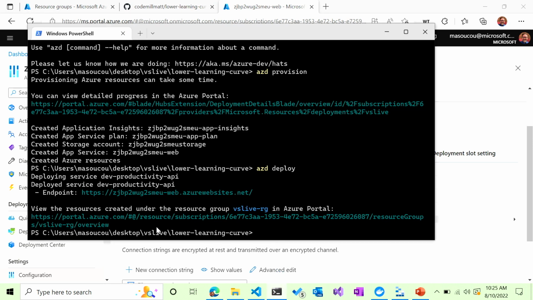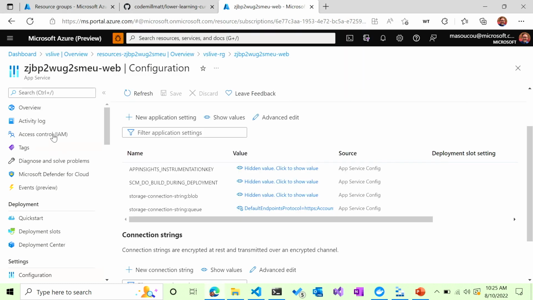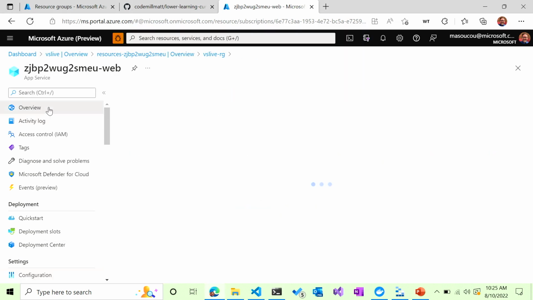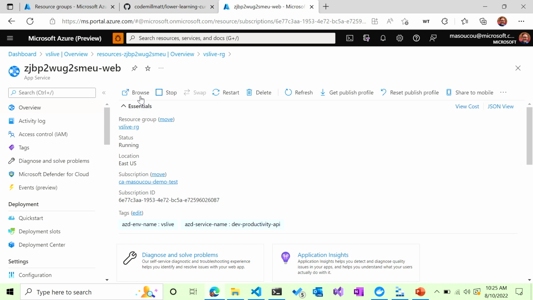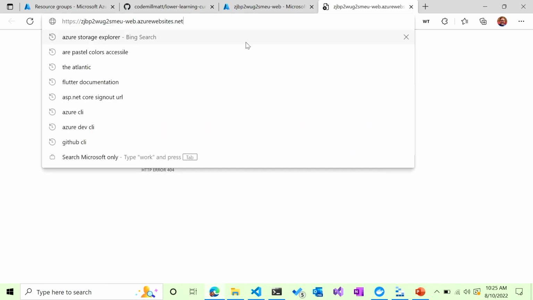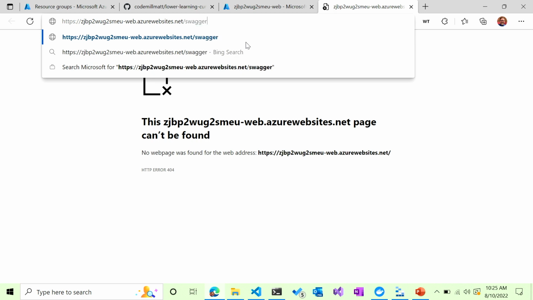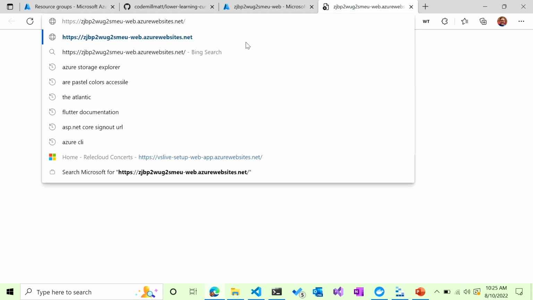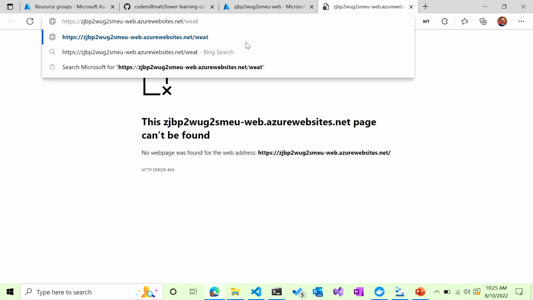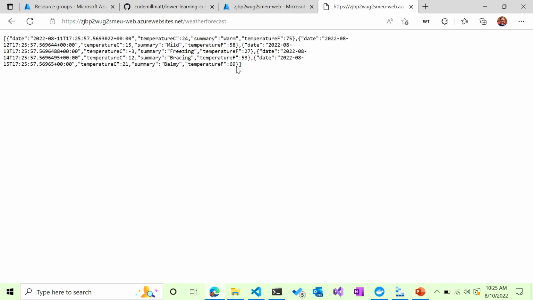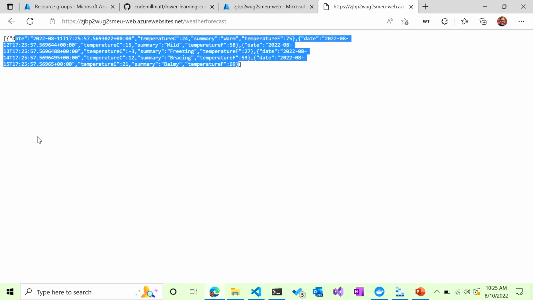All right, we're deployed. So I should be able to go then to here, browse to it, and then once it starts up, what I will get is this, and that's because I don't have my Swagger endpoint enabled for release mode, but I think I can do weather forecast and see all the weather forecasts coming out. So now I actually deployed it and everything worked great.